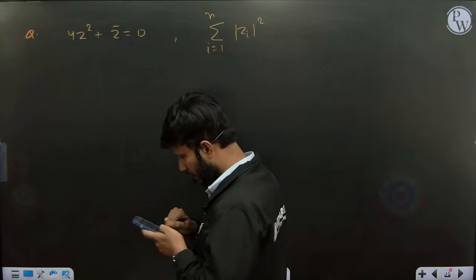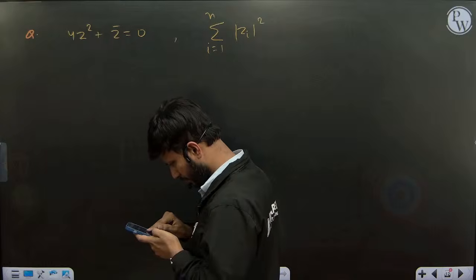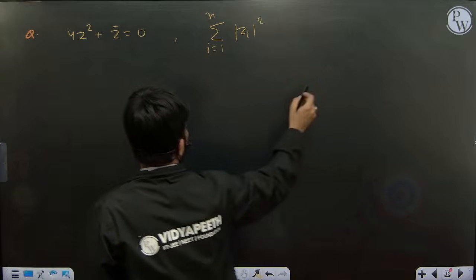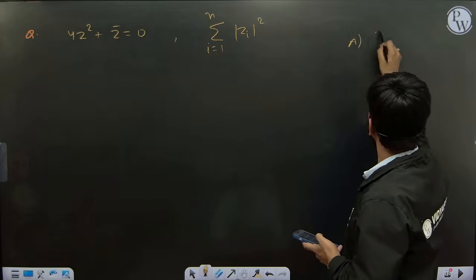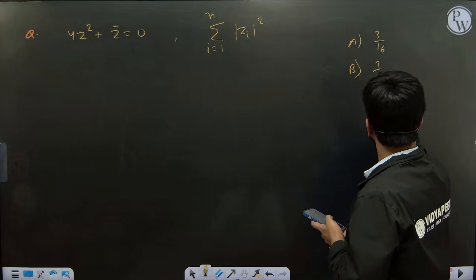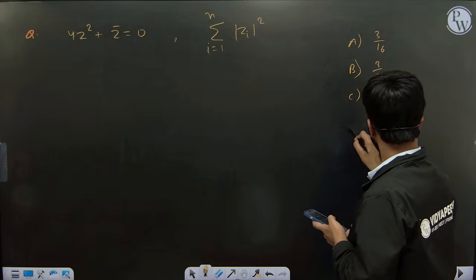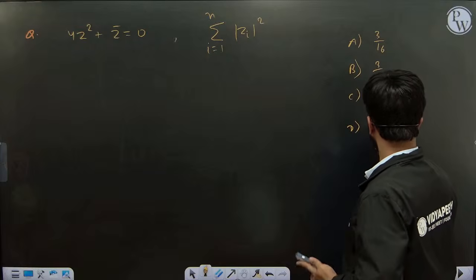Yes, so the options are 3 by 16 was one option. Next we had 3 by 64, 9 by 64 and 1 by 16.